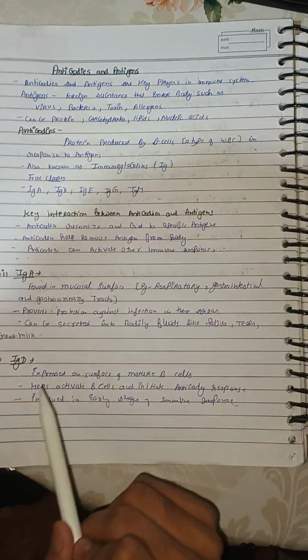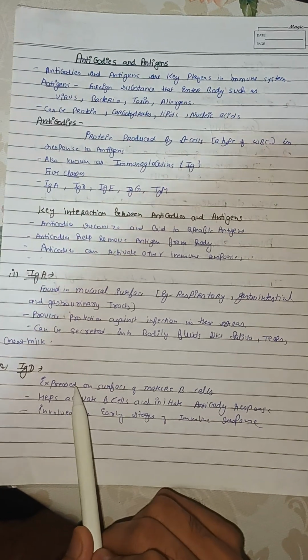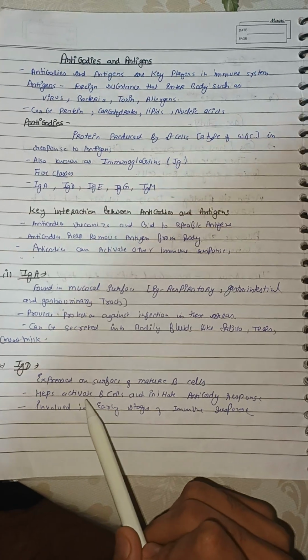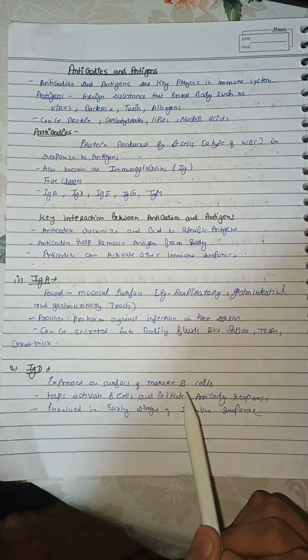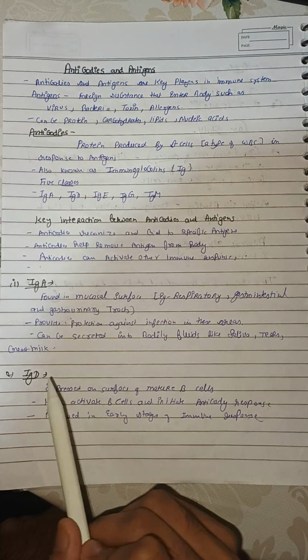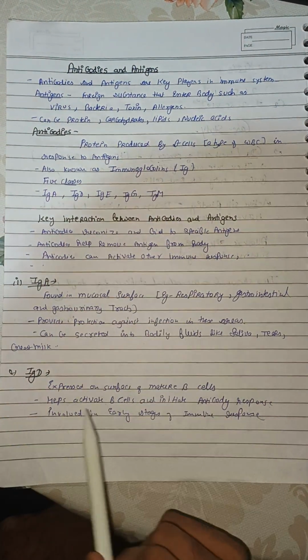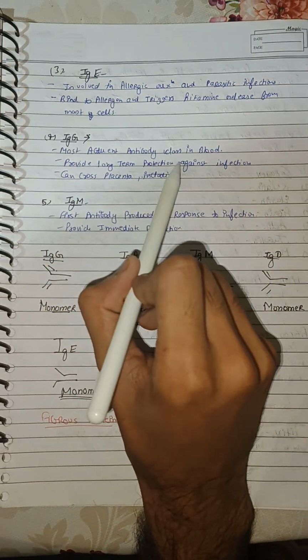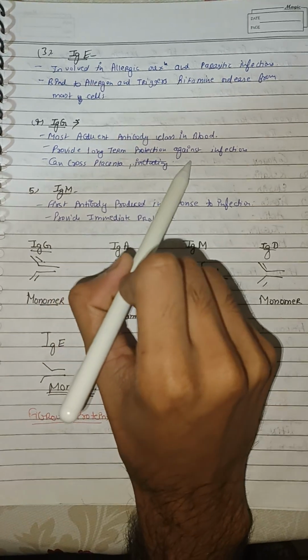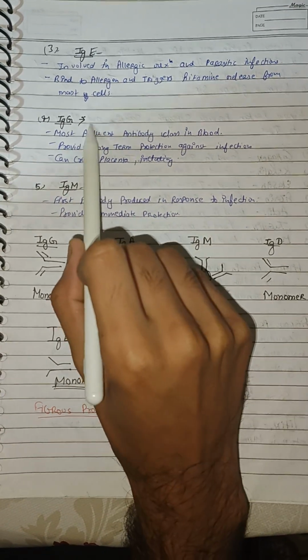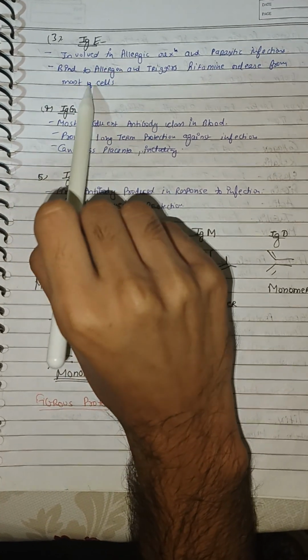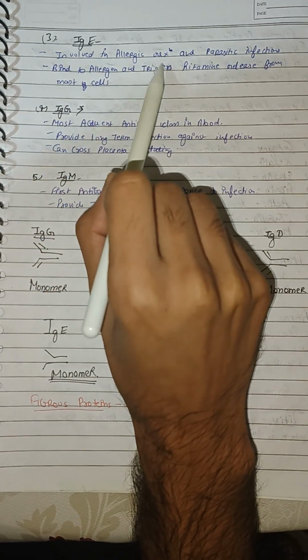The second antibody is IgD. IgD is expressed on mature B cells. It activates the B cells and initiates the antibody response. It is the main antibody of all 5 antibodies. Third is IgG. IgG is the main antibody class in blood and provides long-term protection against infection. The IgG antibody crosses the placenta, whereas the IgE antibody is involved in allergic reactions.